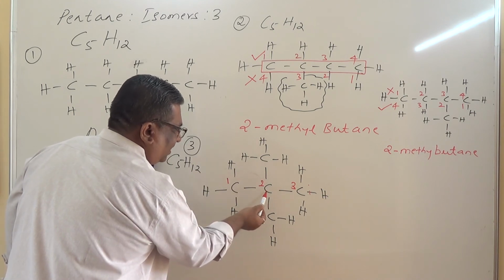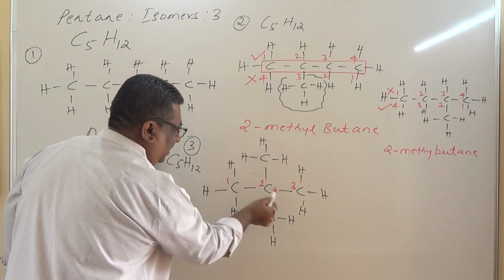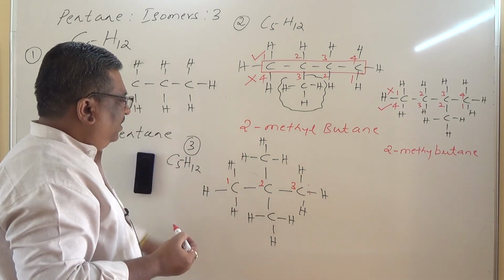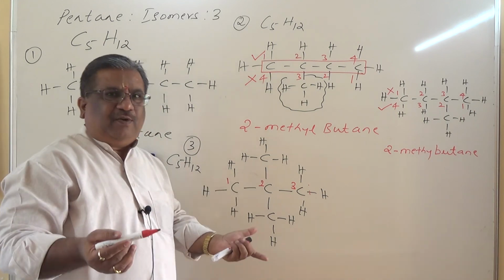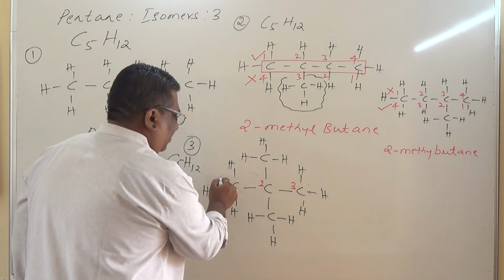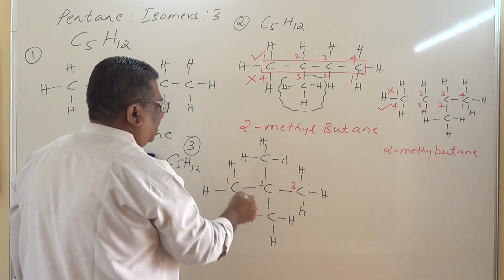Second carbon atom gets the branch. If I mark from this side, even if I mark from right to left, the second carbon atom gets the branch. It will not make any difference now because it is symmetrical about this second carbon atom, and therefore I will retain this numbering system. And how do you read this?